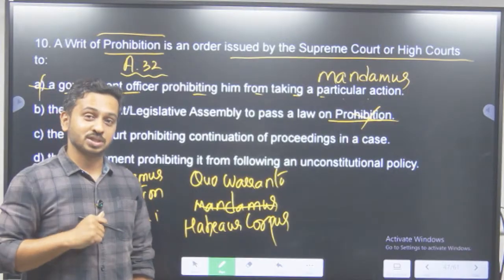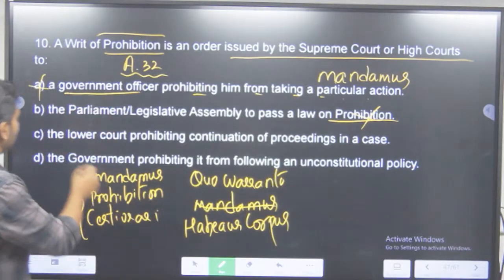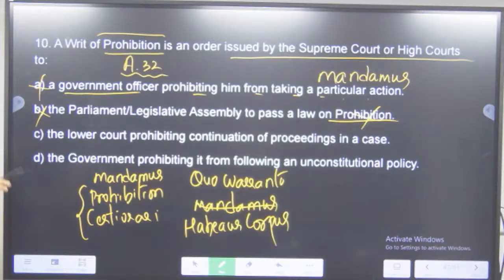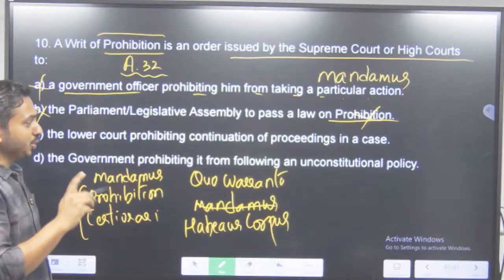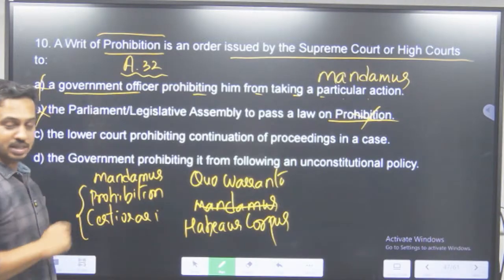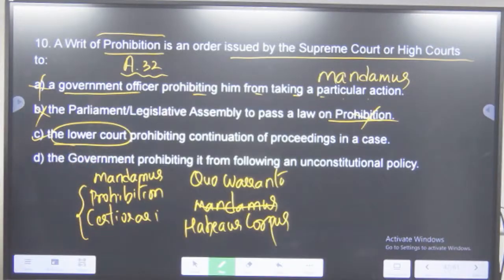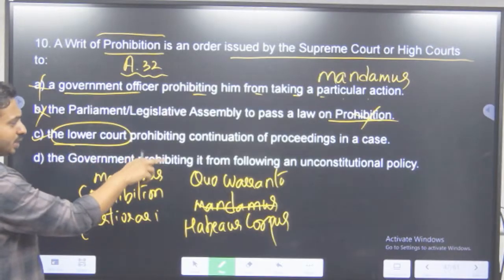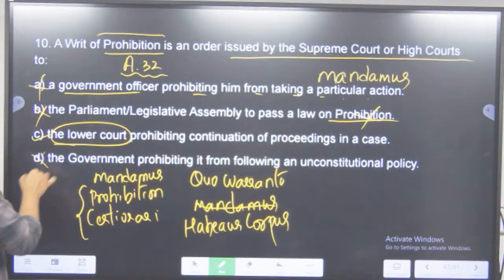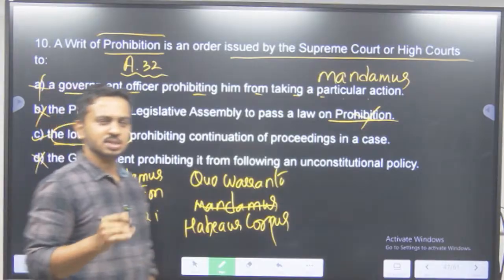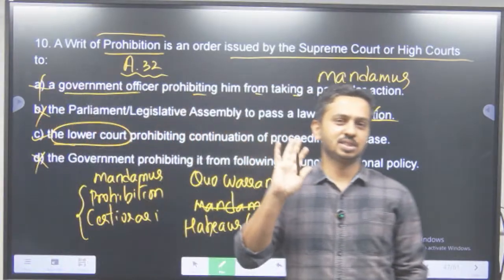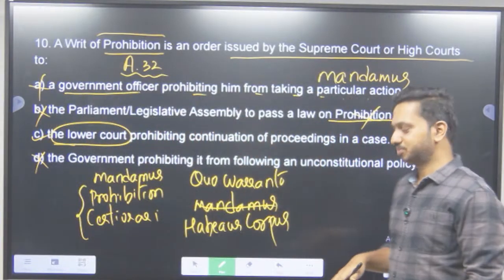Why would they go for prohibition? So is that related to it? No, obviously no. You think about it, it is common sense. The lower court prohibiting continuation of proceedings in a case. This is correct. It is to the lower court. This is the keyword here. The government prohibiting it from following an unconstitutional policy. No. So what is the answer? C. It is a very, very simple, straightforward question. Just a laddu hai.